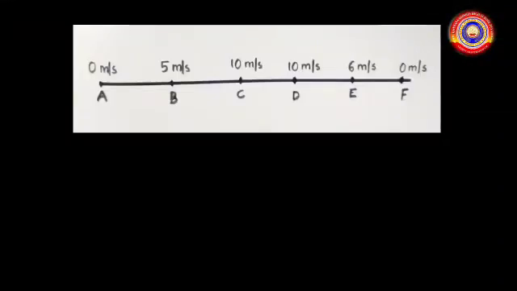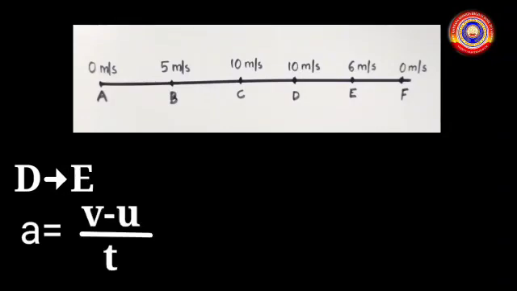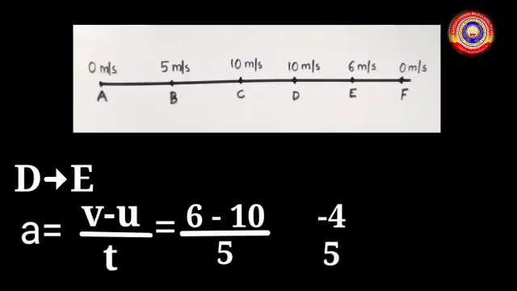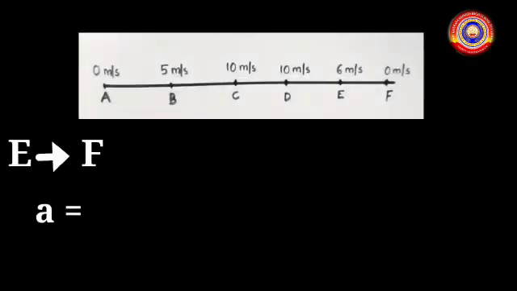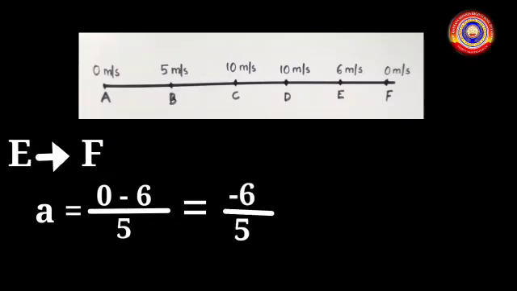I will explain in this figure. D to E: acceleration equals v minus u divided by t, that is 6 minus 10 divided by 5, equal to minus 4 by 5, equal to negative 0.8 meter per second square. Then E to F: acceleration equals 0 minus 6 divided by 5, that is minus 6 by 5, equal to negative 1.2 meter per second square.